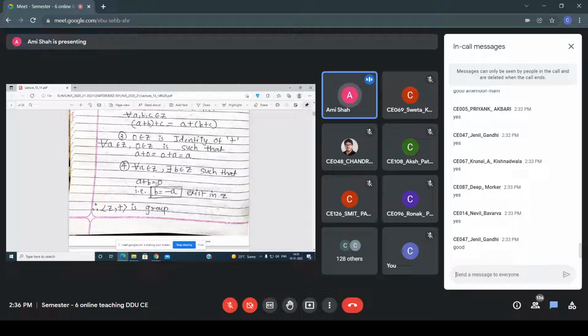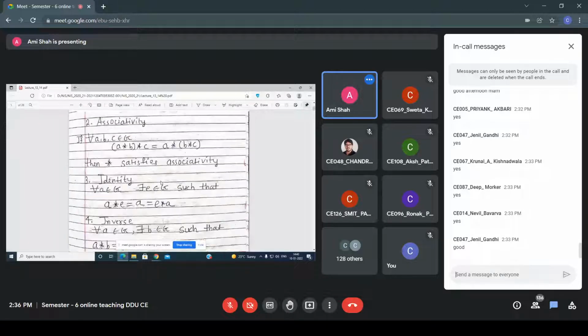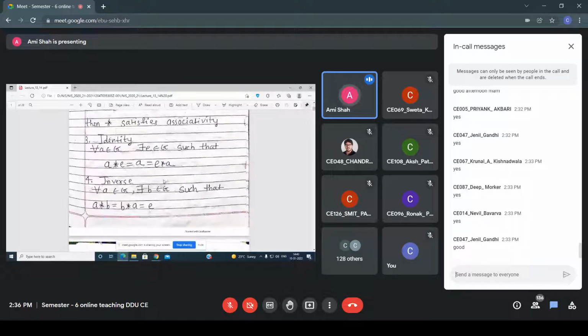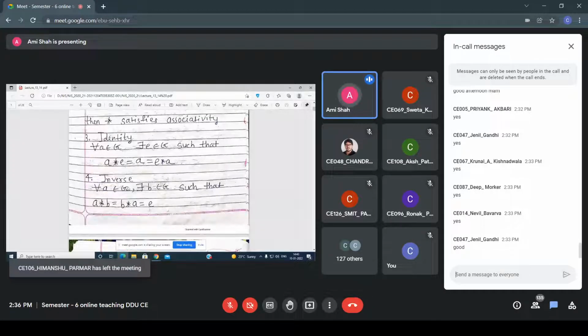And what about the fourth one? For every a belongs to G, there exists a b belongs to G such that I am getting 0. Suppose a is 1, then which element am I getting? I am getting minus 1, such that I get the answer 0.